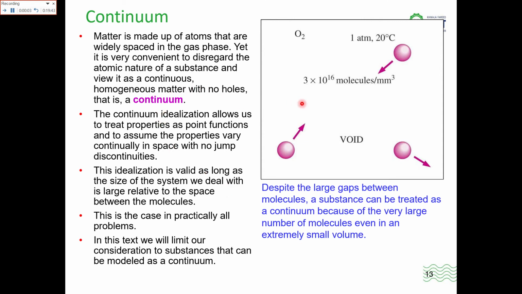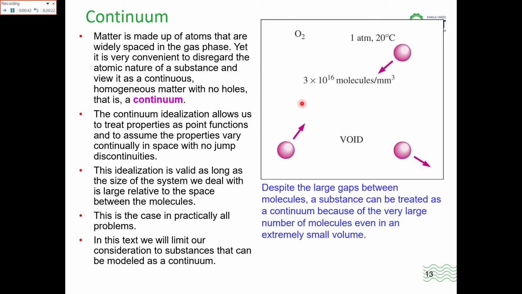Now, matter is made up of atoms that are widely spaced in the gas phase. Yet it is very convenient to disregard the atomic nature of the substance and view it as continuous, homogeneous, with no holes in the continuum. A continuum is basically the phase of the system. The continuum idealization allows us to treat properties as point functions and to assume the property may vary continually in space with no jumps or discontinuities.